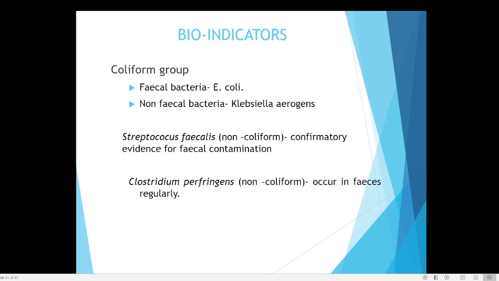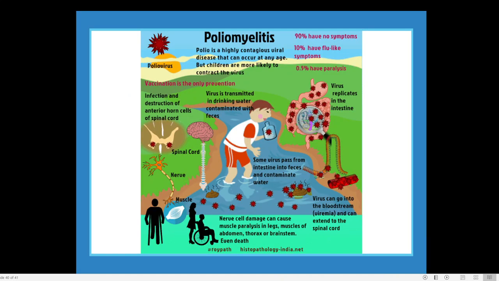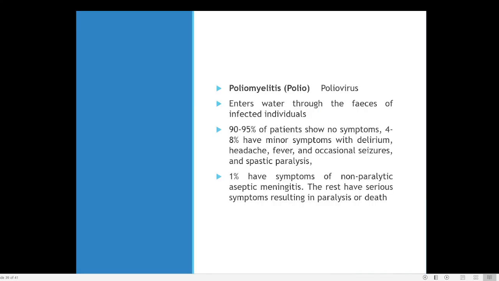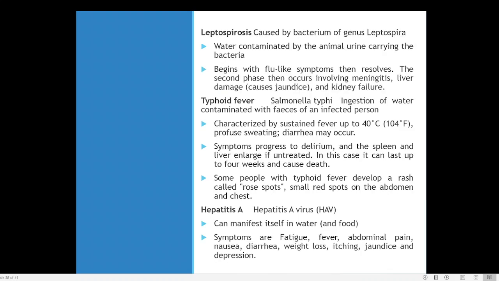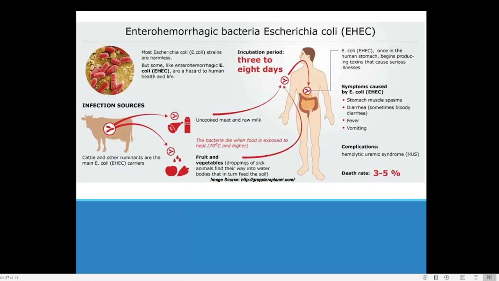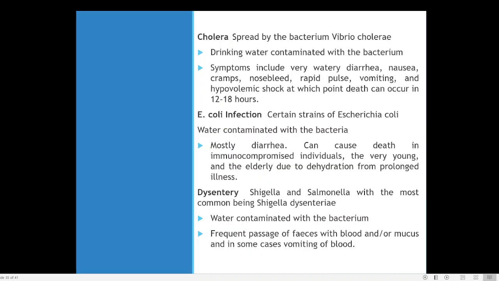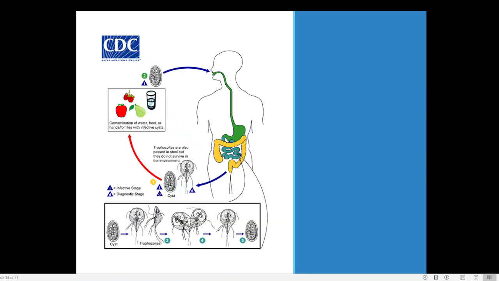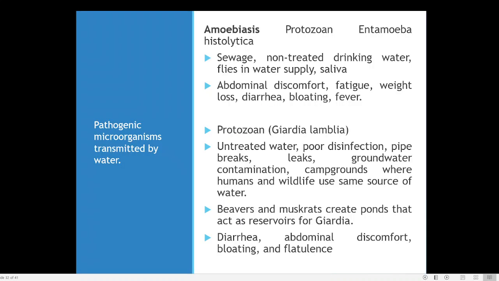These are the different types of diseases. So once again I will recapitulate: poliomyelitis, hepatitis, typhoid, leptospirosis, then cholera, then EHEC E. coli, then dysentery. Then we have Giardia lamblia and Entamoeba histolytica. These are the different types of pathogens which are entering your body through contaminated water or contaminated food.